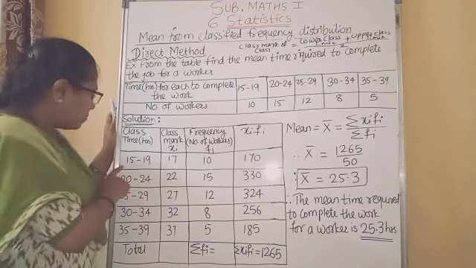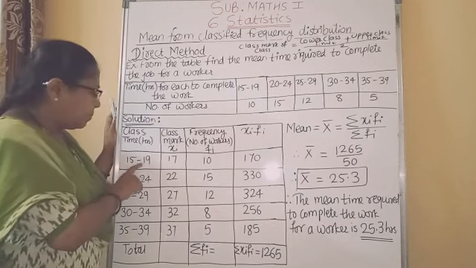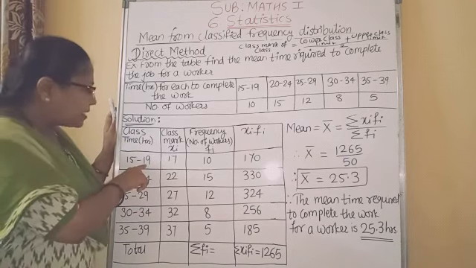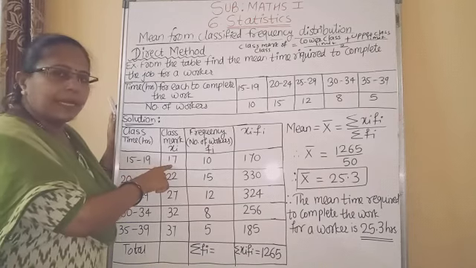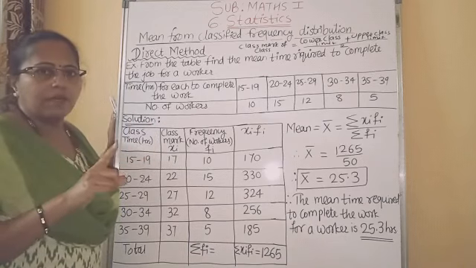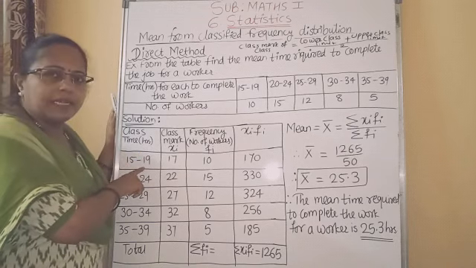How will we find the class mark of this class? 15 plus 19 divided by 2. 15 plus 19 we get 34, and 34 divided by 2 we get 17. Maybe for 1 mark the question will come like this: find the class mark of the class 15 to 19.